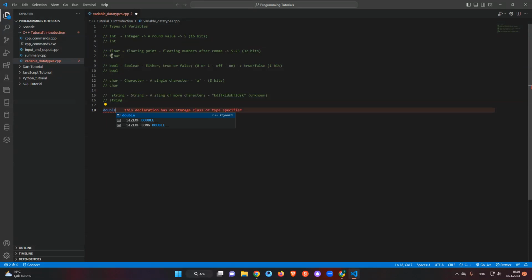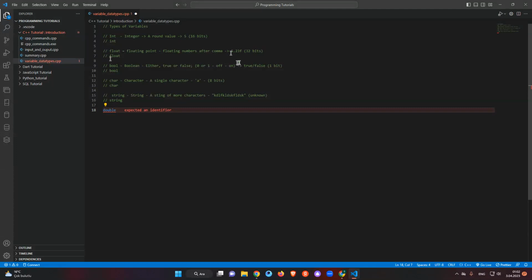By the way, I forgot to add here for float. We just add an f after the floating number to represent that this is a float. Don't forget it, because otherwise, if you don't add this f, it will be a double. So we add f to represent it as a floating number.